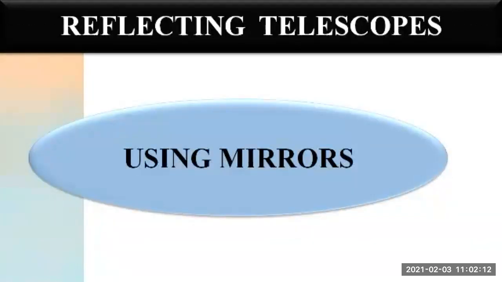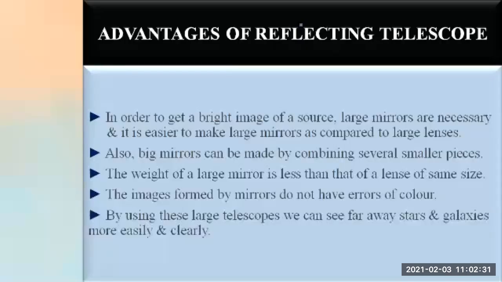As there are difficulties in using the optical telescopes, which are made up of lenses, they are being replaced by mirrors. Instead of using lenses, now they are using mirrors. So they are called reflecting telescopes. So what are the advantages of these reflecting telescopes? In order to get a bright image of a source, large mirrors are necessary, and it is easier to make large mirrors as compared to large lenses.